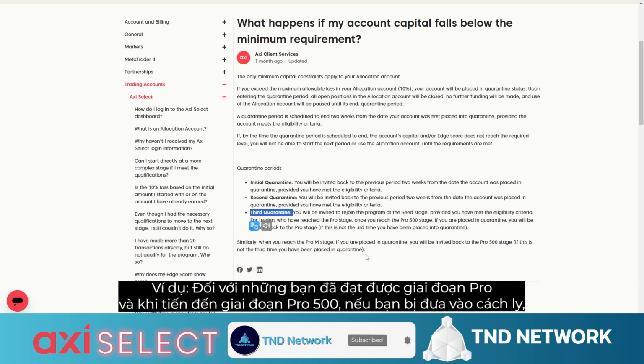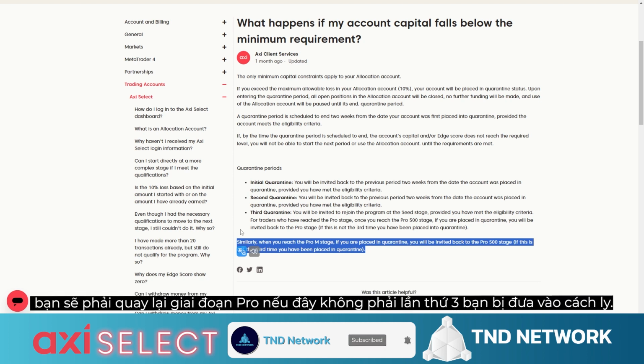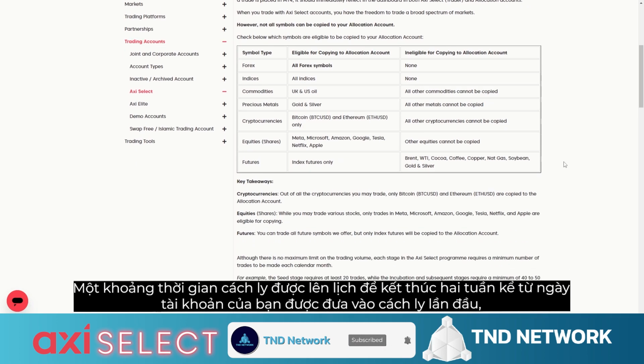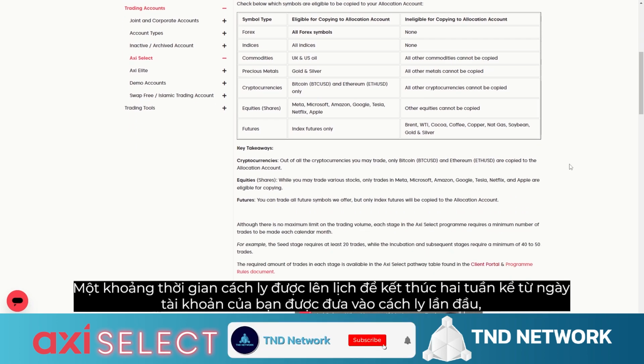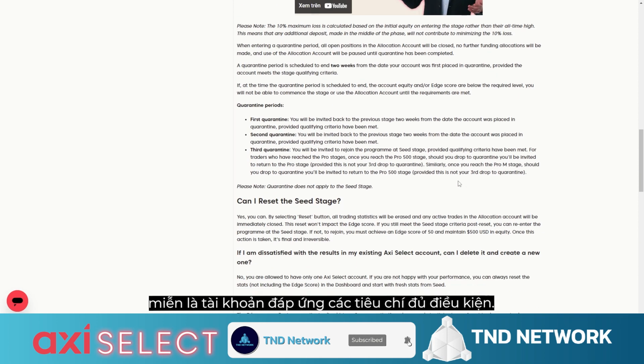For example, for those who have reached the Pro stage and when progressing to the Pro 500 stage, if you are placed in isolation, you will be moved back to the Pro stage if this is not your third time being placed in isolation. An isolation period is scheduled to end 2 weeks from the date your account was first placed in isolation, provided the account meets the eligibility criteria.